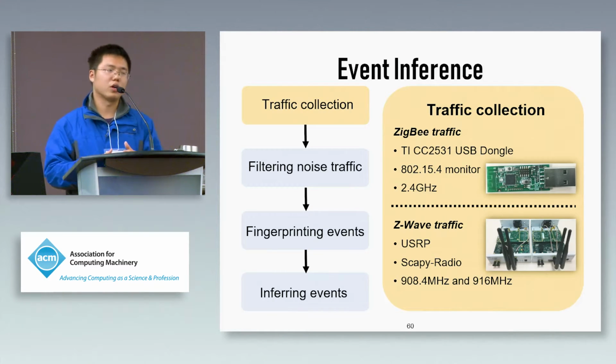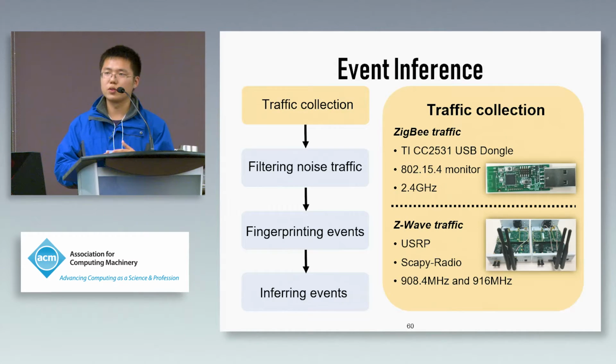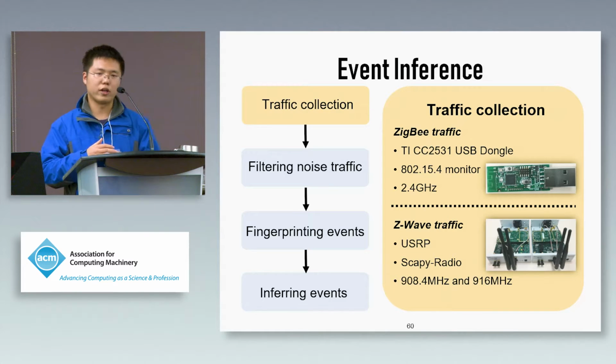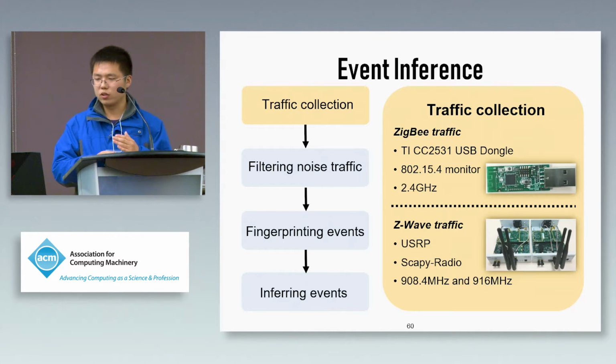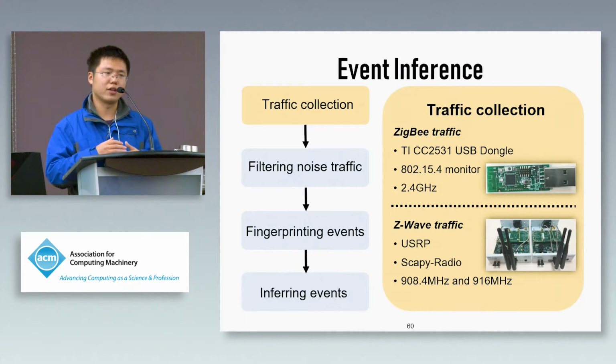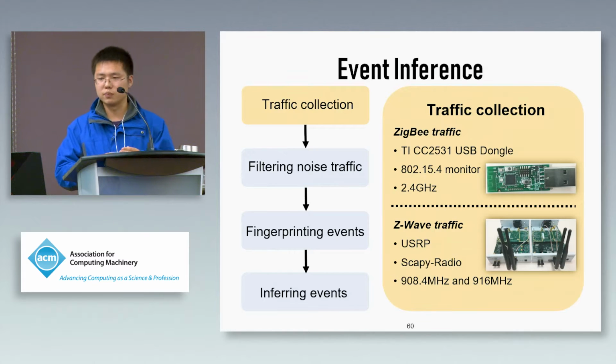Firstly, I will show how we infer the events. Firstly, we need to collect the traffic. In our paper, we collect two kinds of traffic. For the Zigbee traffic, we use a TI USB dongle to collect its packets. For the Z-Wave traffic, we use USRP to capture its packets.